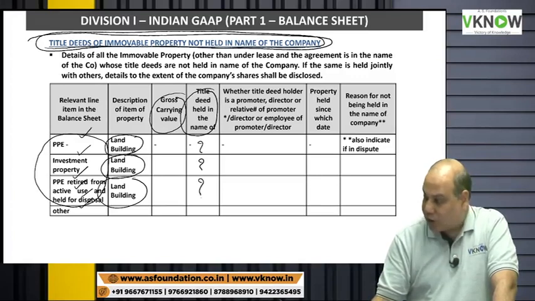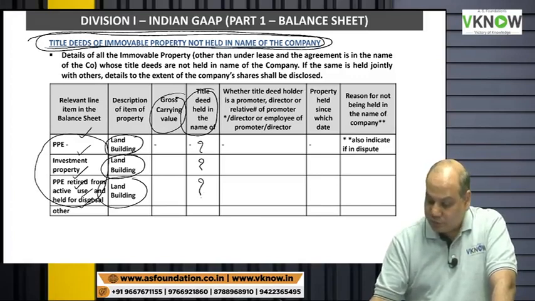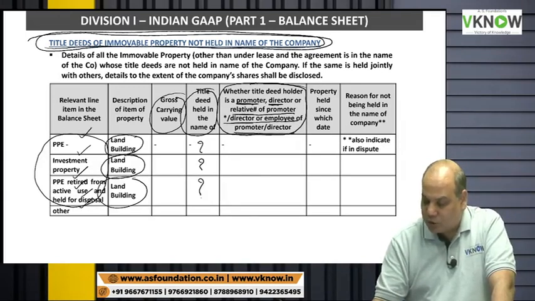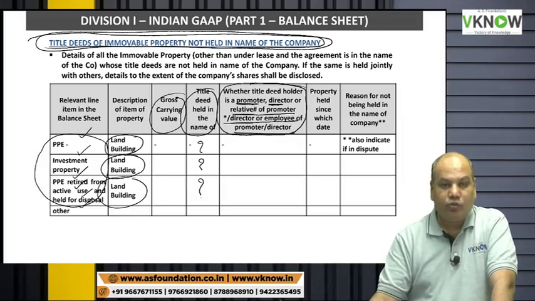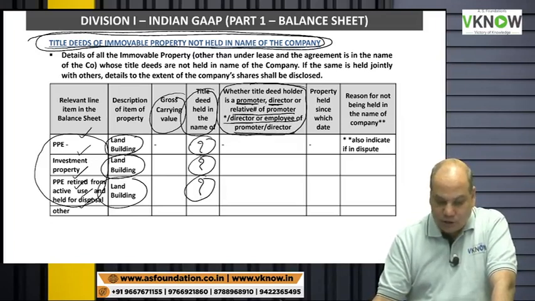Name of the party you have to disclose here. Whether title deed holder. Sometimes a company may hold the title deed in the name of the promoter of the company, or director of the company, or relative of the promoter or director, or employee of the promoter or director. So this party in whose name the title deed is held, who is this party?